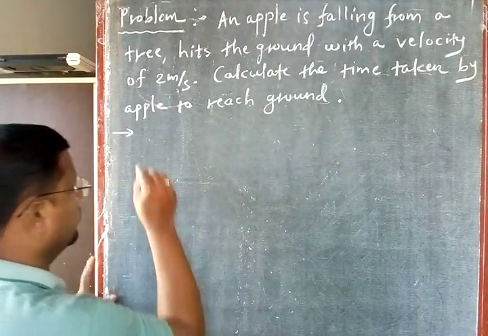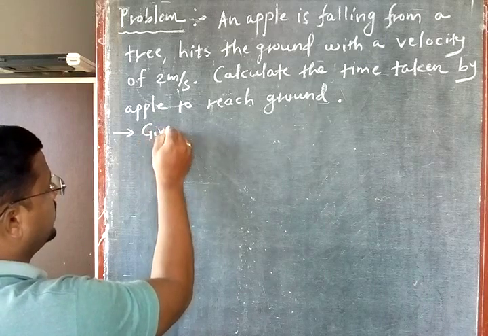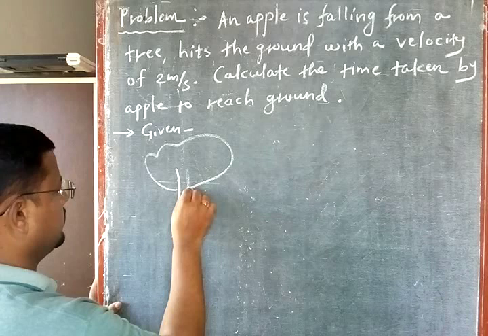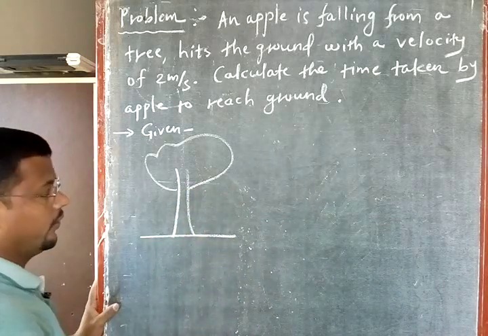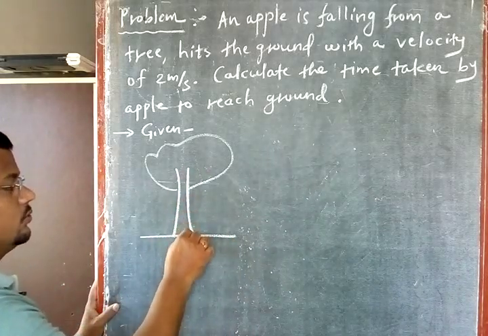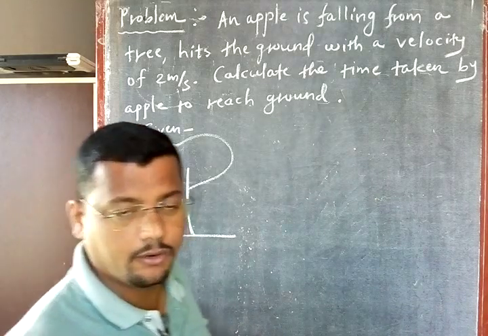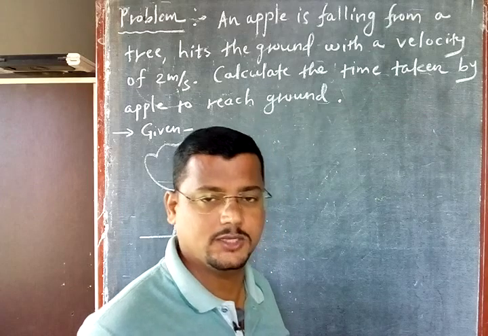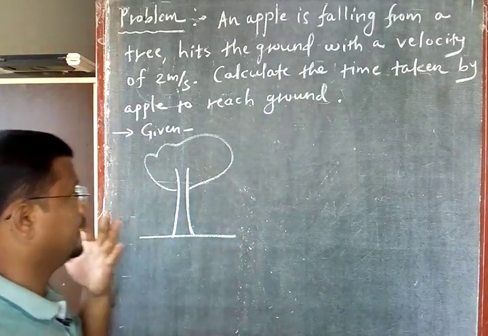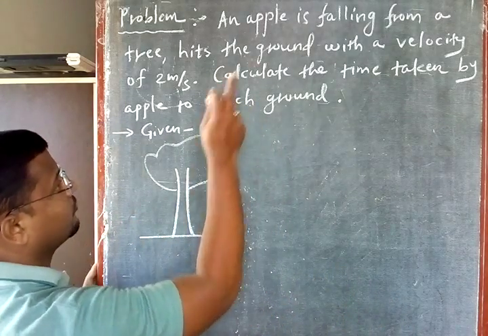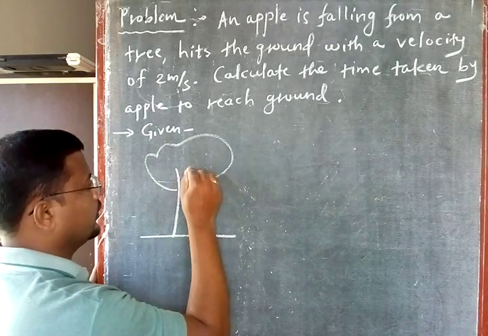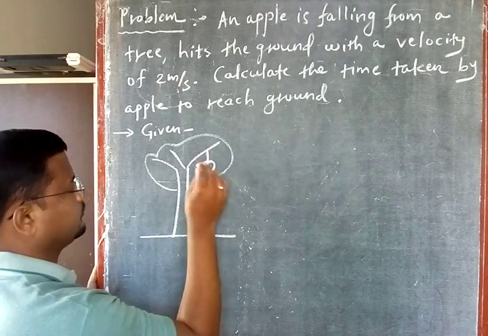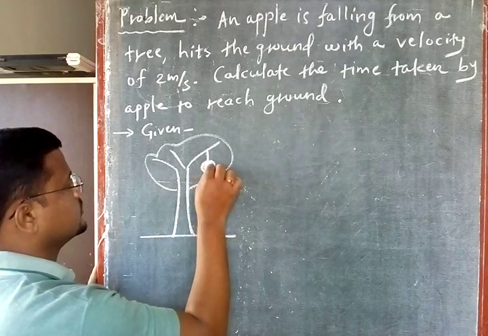So given, before writing the given data, for your information I will draw this example of a tree. Drawing a tree will not give any marks to you in the examination. So don't spend an hour drawing the tree there. It is for your reference here. No marks for the diagram, just for your reference I am drawing here. So here the apple is falling from a tree. Initially, these are the branches of the tree, your apple is present somewhere here. Okay, this is your apple now.